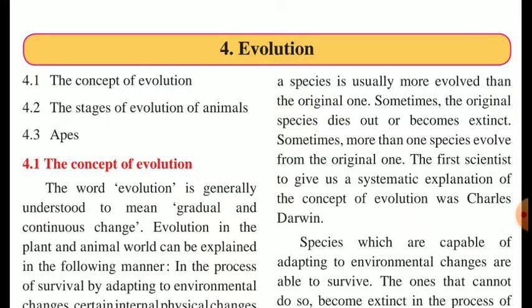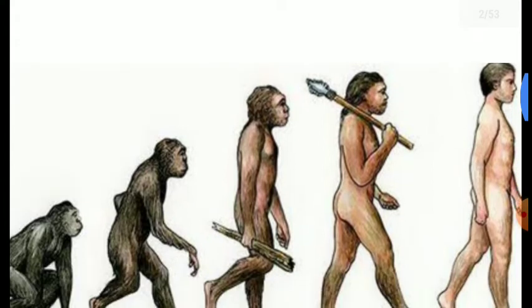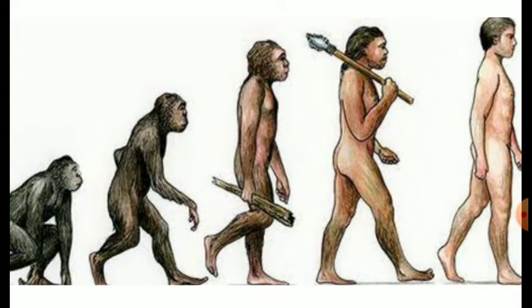So today I am going to explain about evolution, how evolution takes place. These are the stages of evolution. First of all, on the left side, that is the apes, later the primitive man, later Homo habilis, later Homo erectus, later Homo sapiens, the intelligent human being in this stage of evolution, and we are the Homo sapiens.